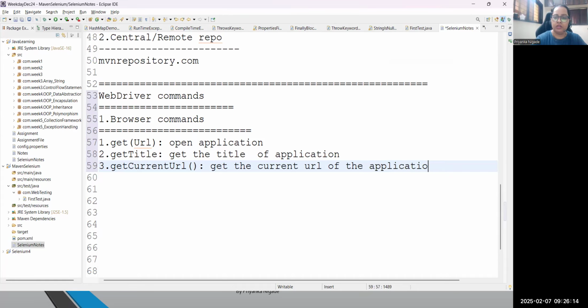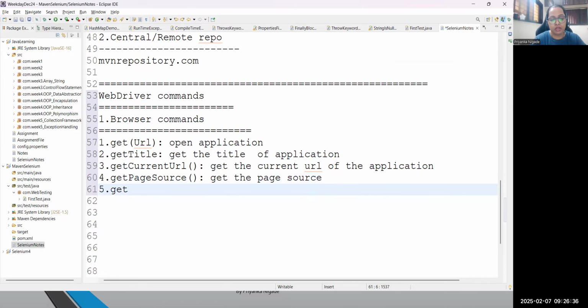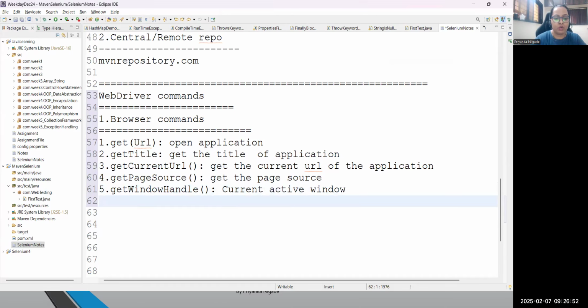Then we have the fourth command, which is getPageSource. Commands are very easy to remember as they are in camel case format. So just to get the page source. Okay, what does page source mean? Everything I will show you practically, don't worry. So just to get the page source, we have this command. Next command which we will be learning: getWindowHandle. So just to handle the parent window, or I will say the current active window, we can handle using getWindowHandle.